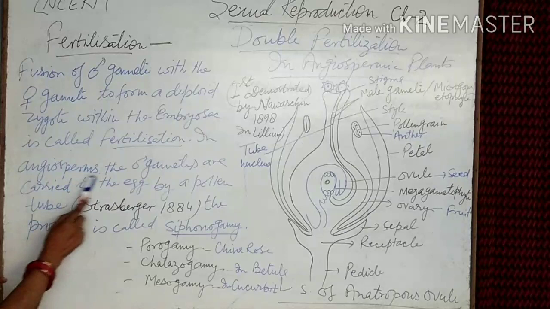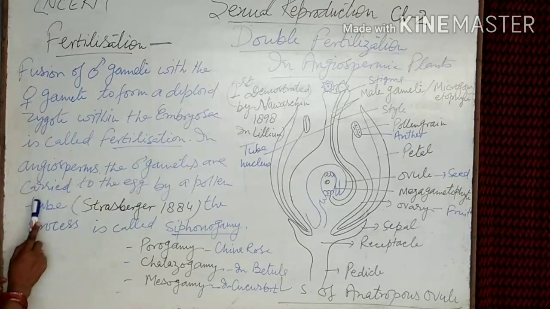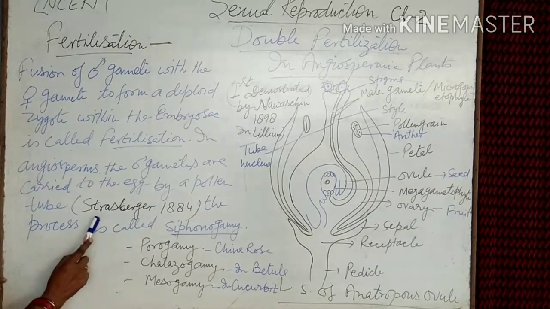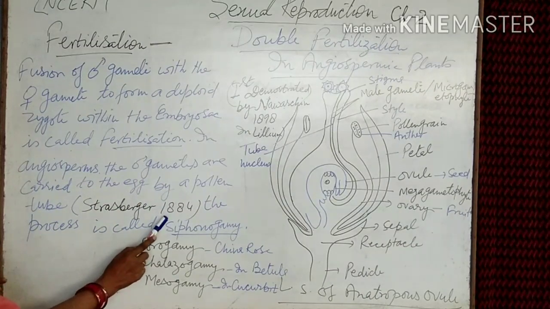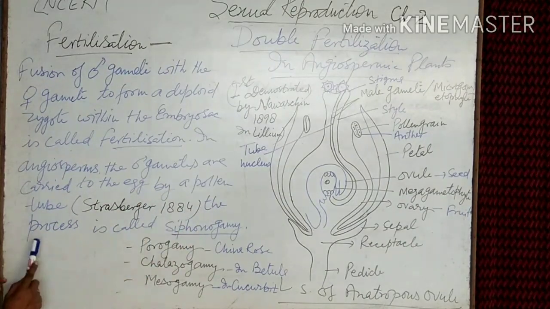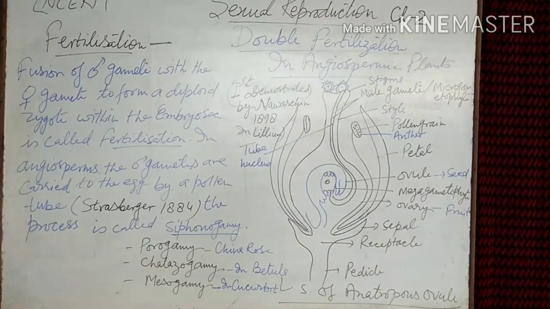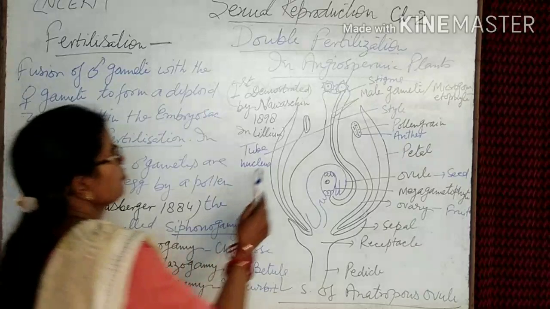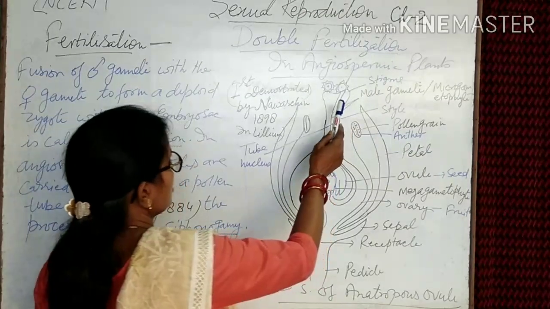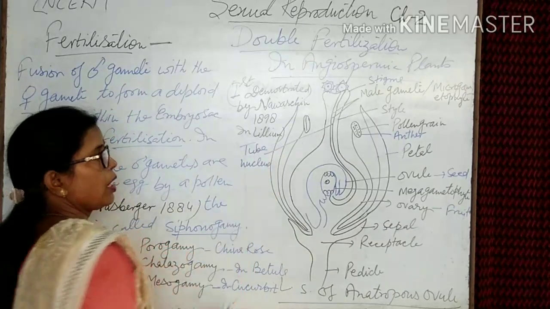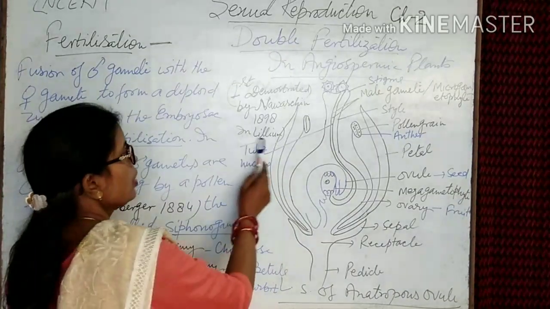In angiosperms, the male gametes are carried to the egg by a pollen tube. Strasburger, in 1884, named this process siphonogamy. Double fertilization was first demonstrated by Nawaschin in 1898 in Lilium.